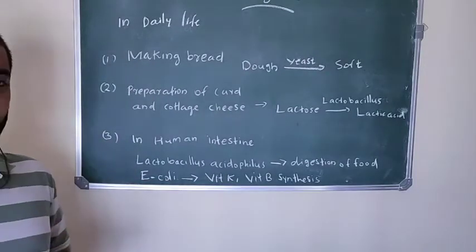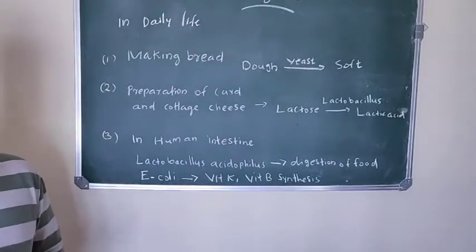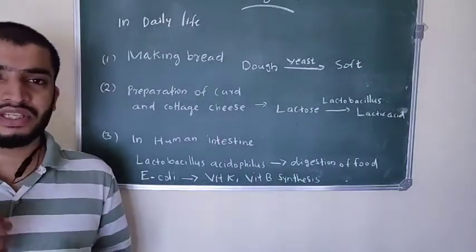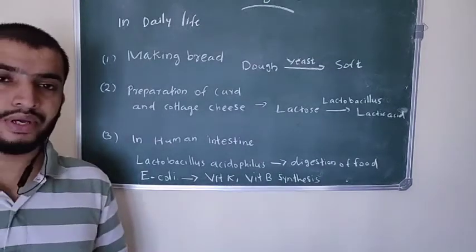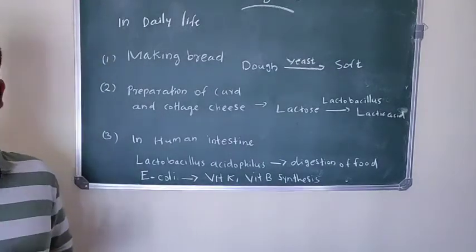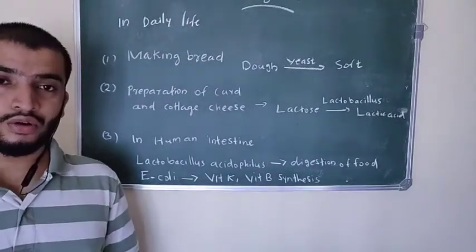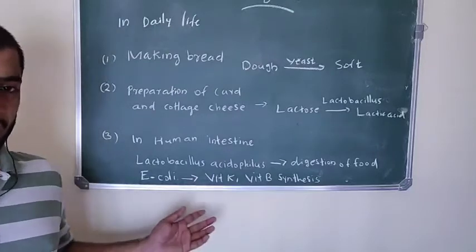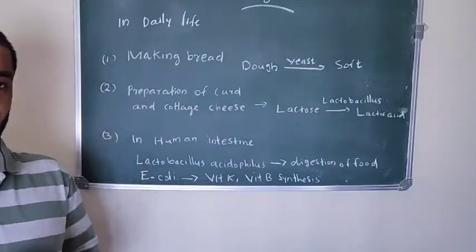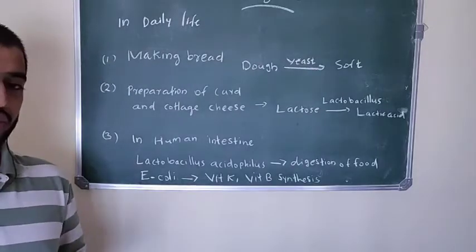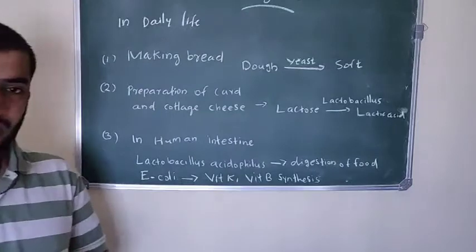And another bacteria which is called E. coli, or Escherichia coli, helps to synthesize vitamins K and B. Vitamin K is very important for blood clotting, and vitamin B is also very important. So with the help of Escherichia coli, our body can prepare vitamins K and B. So these are the uses of microorganisms in our daily life.